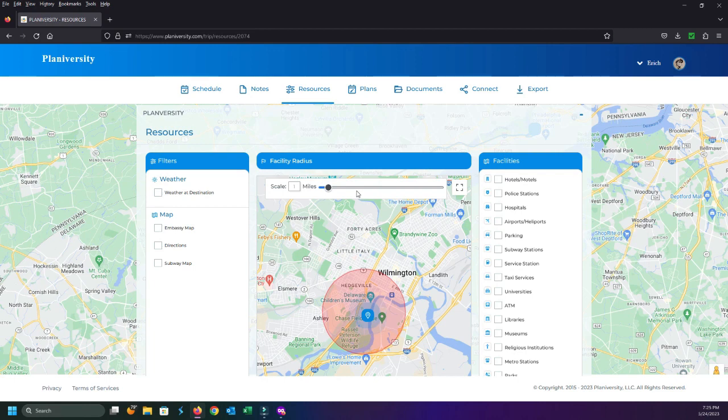Right here, it automatically jumps to miles. If you were set to the metric system, it would jump to kilometers. And you can enlarge that, obviously. You can span this out to 5, 10 miles, whatever you want. Just keep in mind that's going to be a lot of resources.